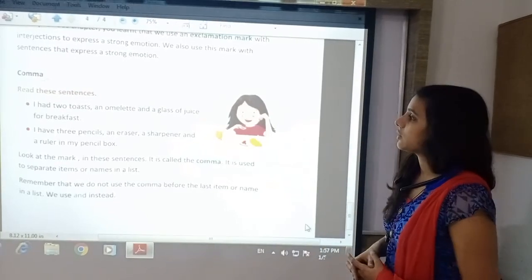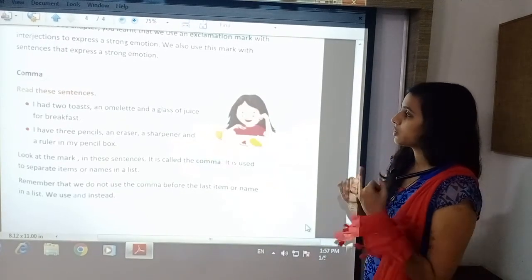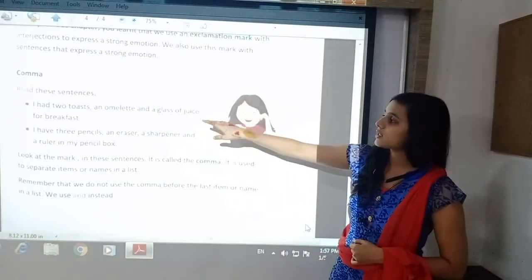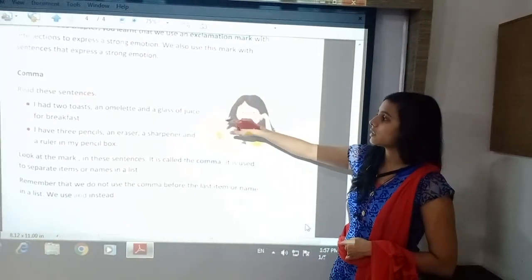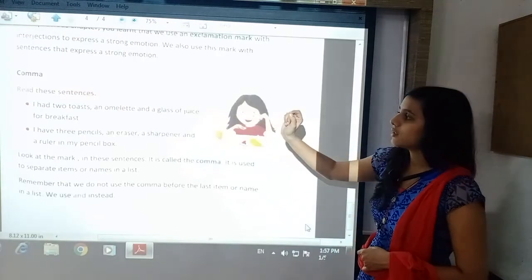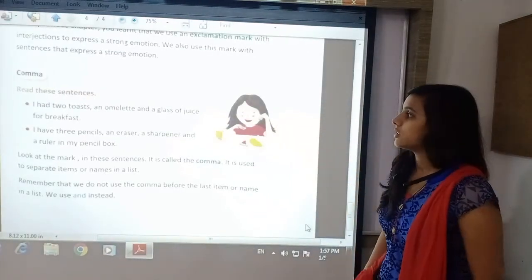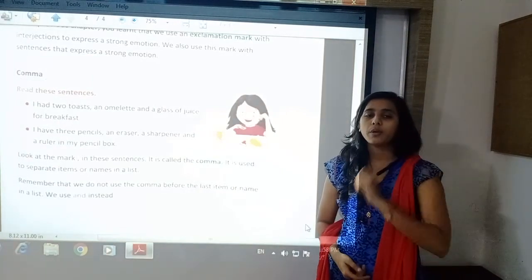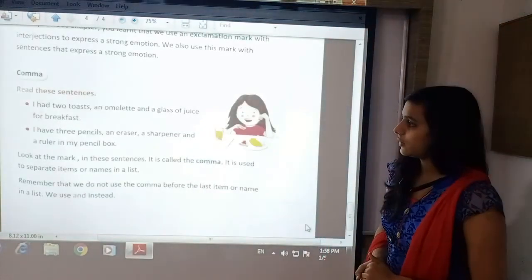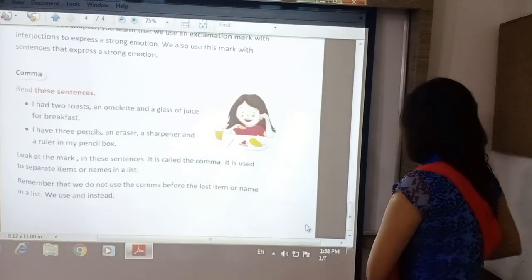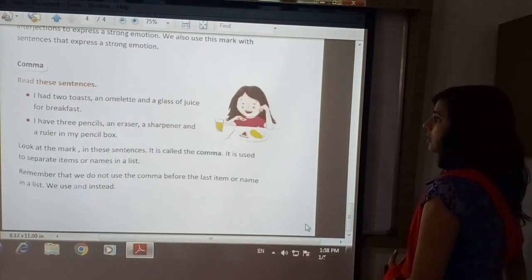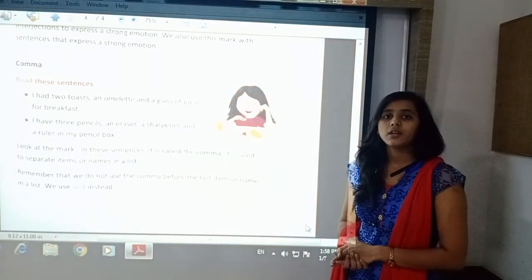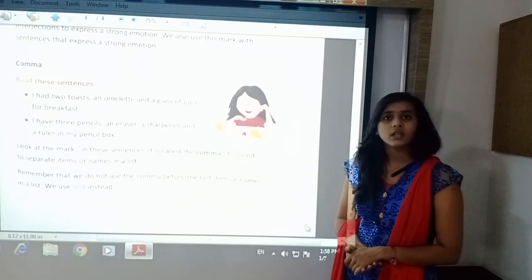And second, you can see, "I had 2 toasts, an omelette and a glass of juice." 3 things are given. Between the second and third 'and' is given, and after the first comma is given. These are also food items. A particular series is given, so there comma is kept. Here we complete our revision, and now we are moving to the exercise.